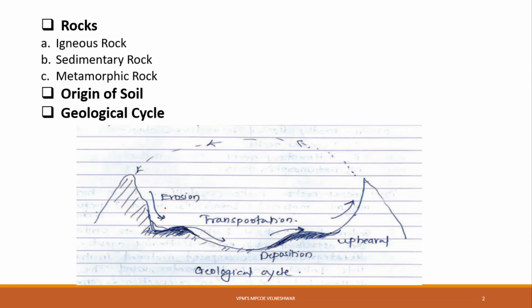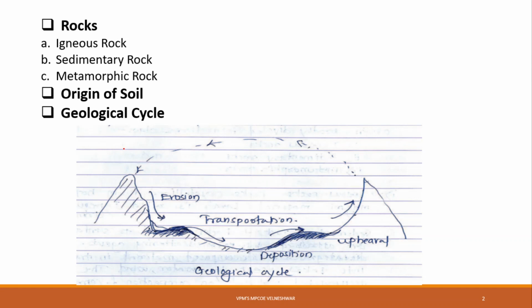Right? We'll see soil is a material obtained from geological cycle which goes on continuously in nature. This process goes on continuously in nature. The geological cycle consists of erosion, that is weathering component, then transportation, then deposition, and last one is upheaval of soils. Now see how is the geological cycle.